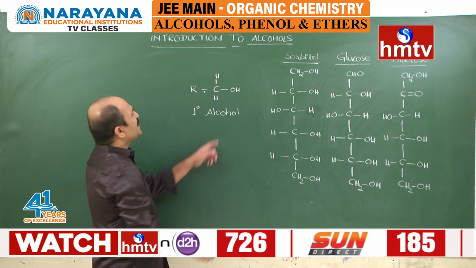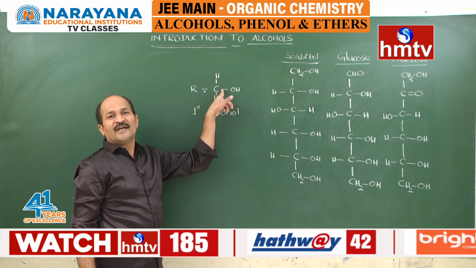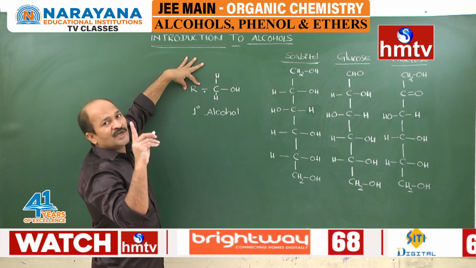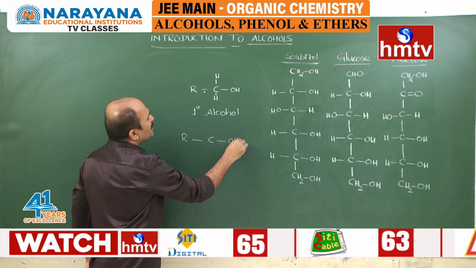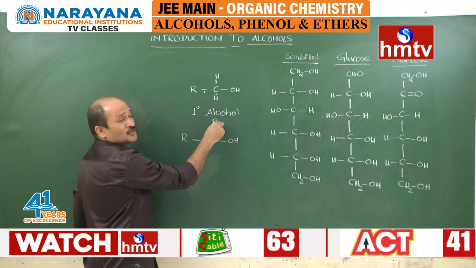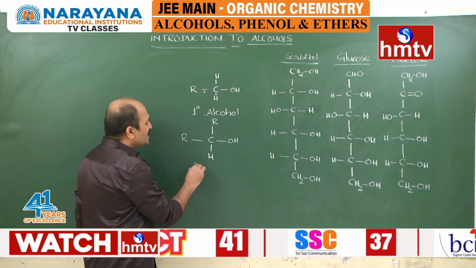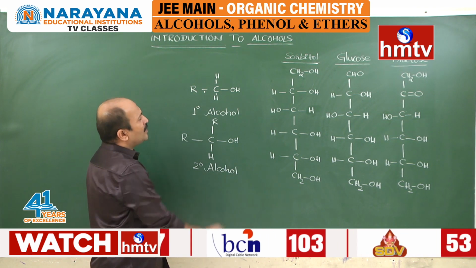A primary alcohol is an alcohol in which the OH group is located on a carbon that is connected to only one alkyl group. If the carbon bearing the OH group is connected to two alkyl groups, that is considered a secondary alcohol.